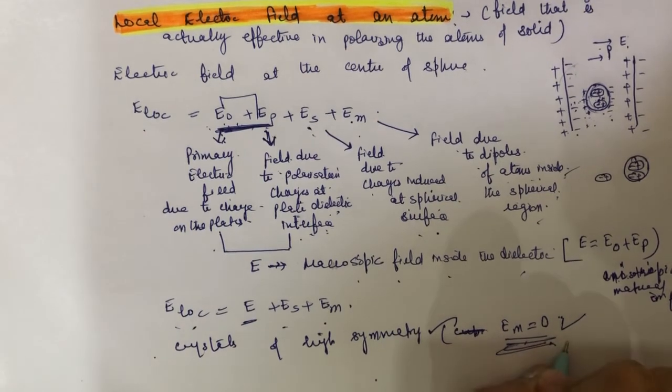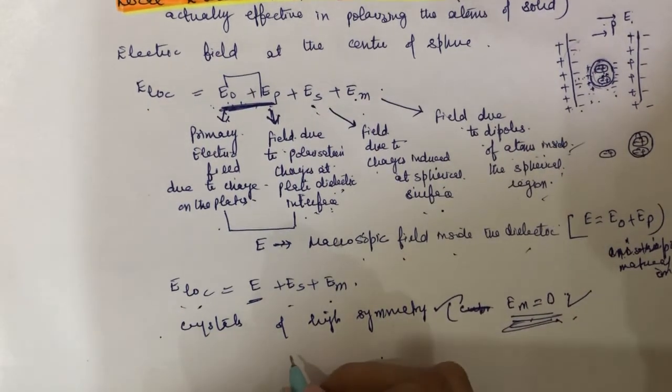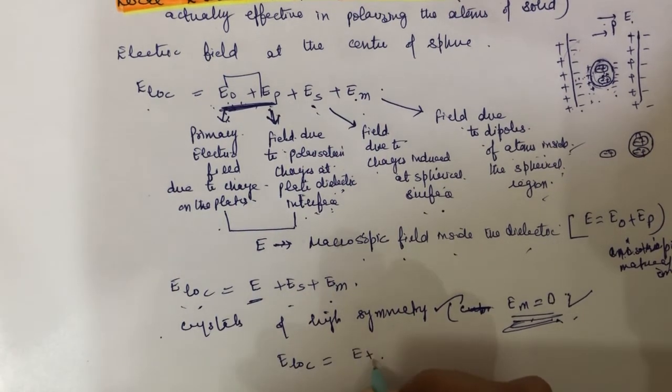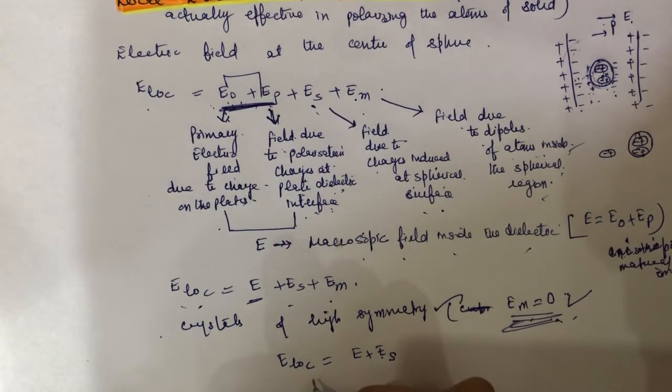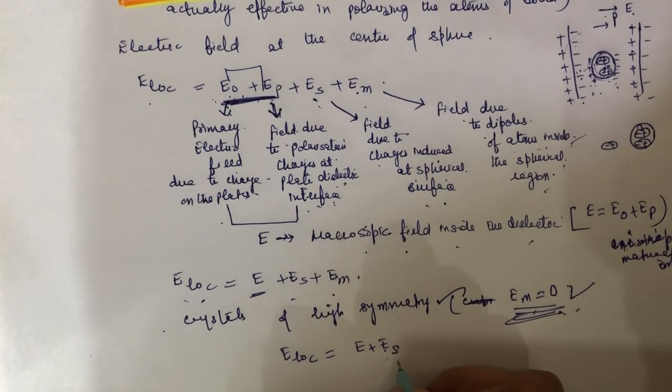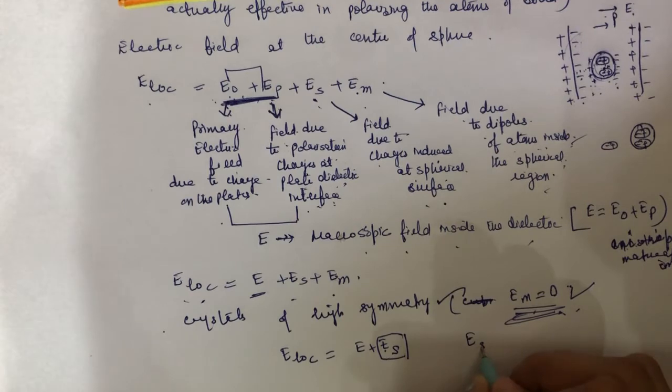So if EM is equal to 0, then E local is equal to E plus ES. ES can be calculated, and that is a full derivation.